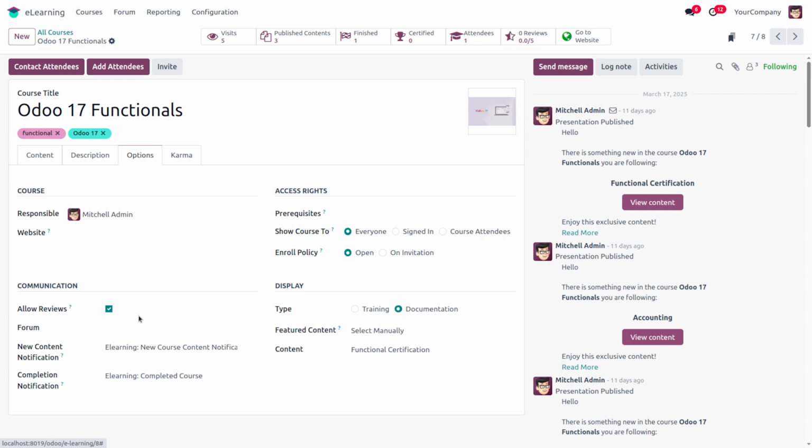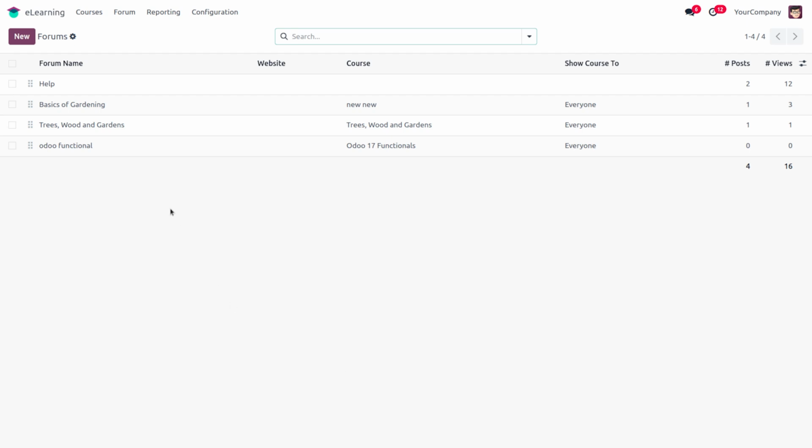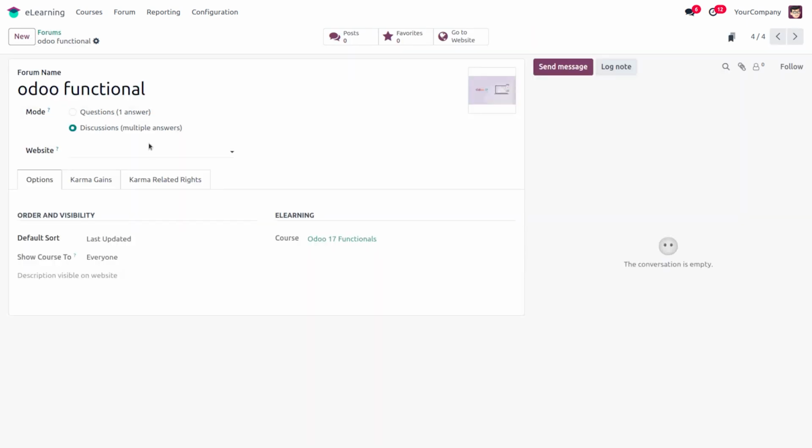Next is the forum option. On clicking this forum option, we can add a forum here. I have already created a forum, Odoo functionals. We have the option to create a forum from this forum menu. When we click this forum menu, I can show you the already created forum. It's the already created forum.